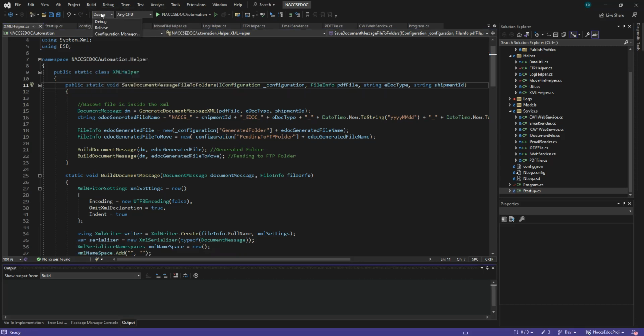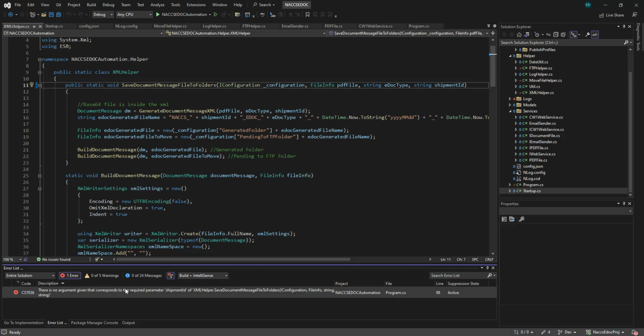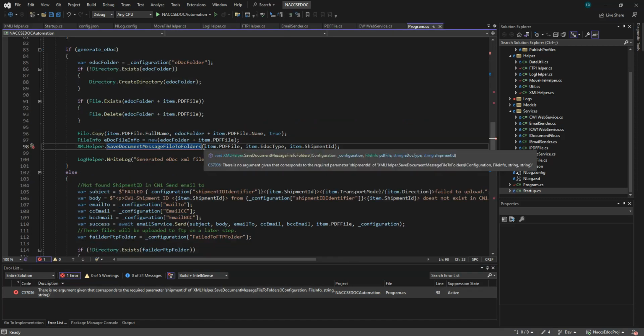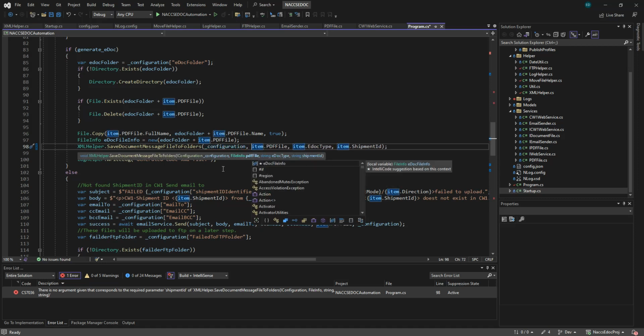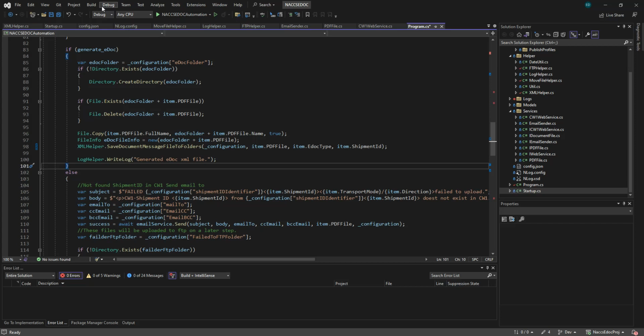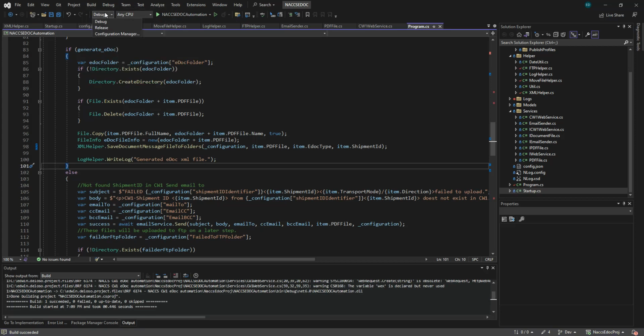So it's just build, and this is the problem. We just have to pass here the variable configuration or the config file that we are using. That's it.